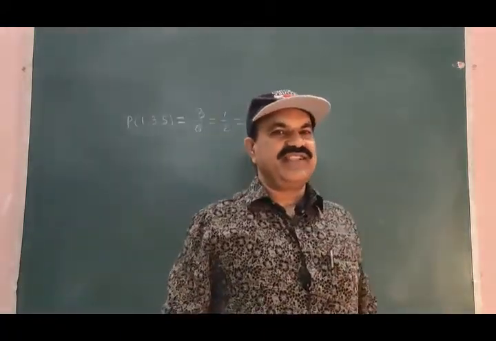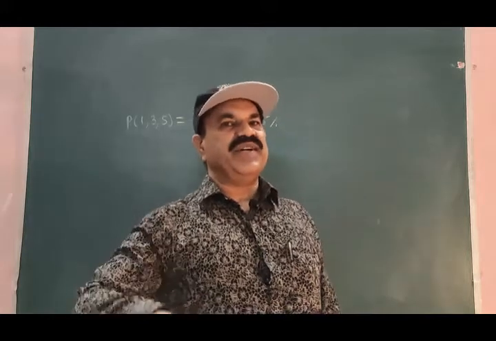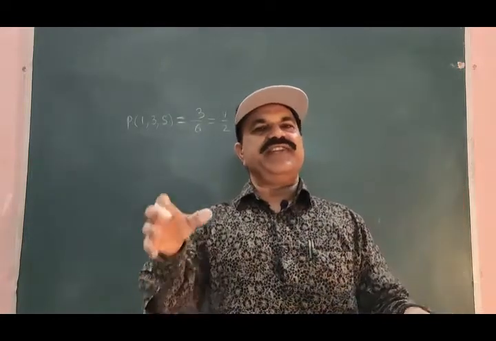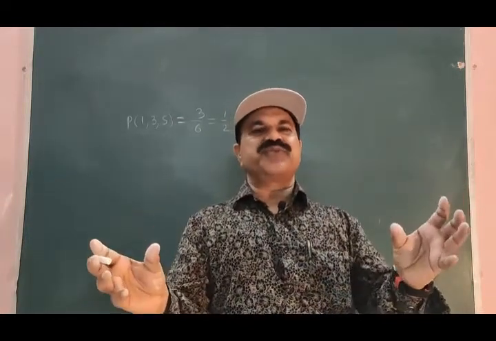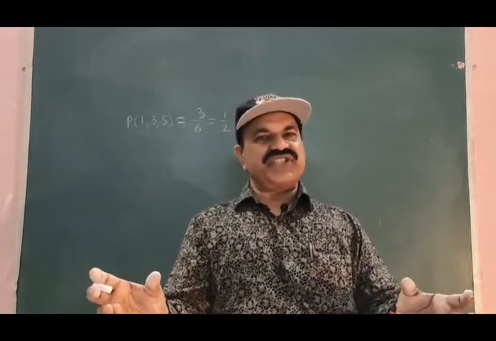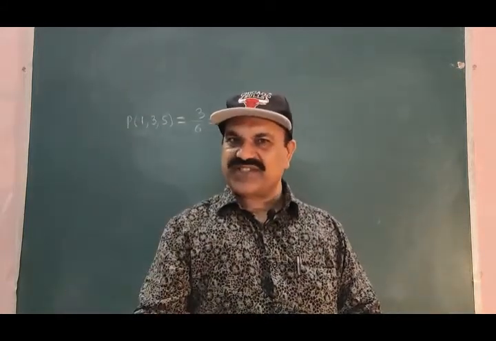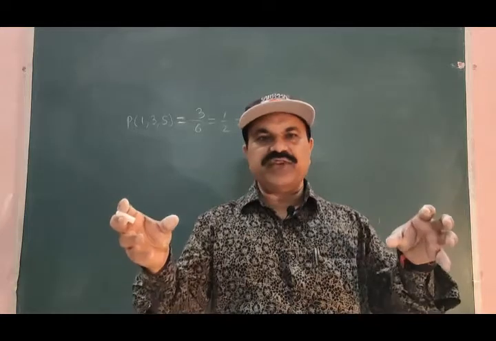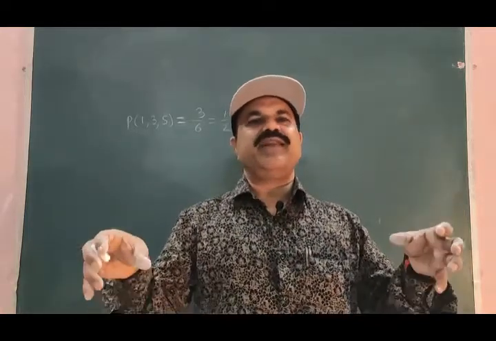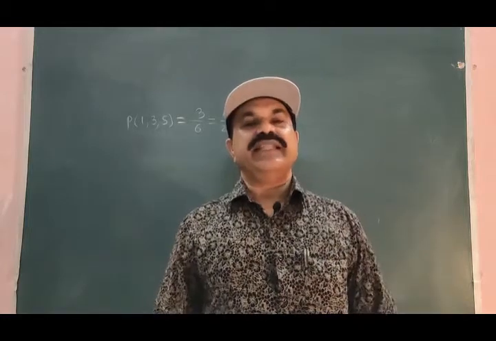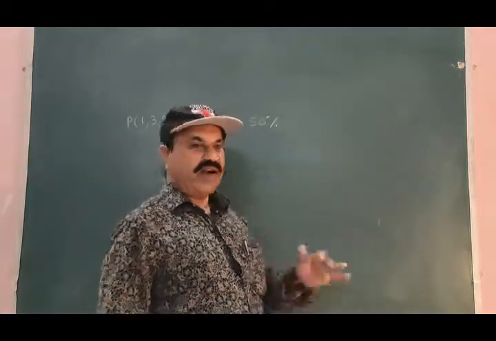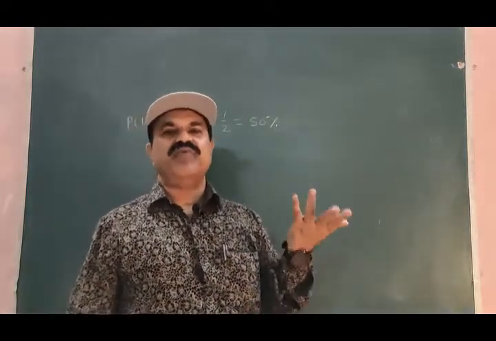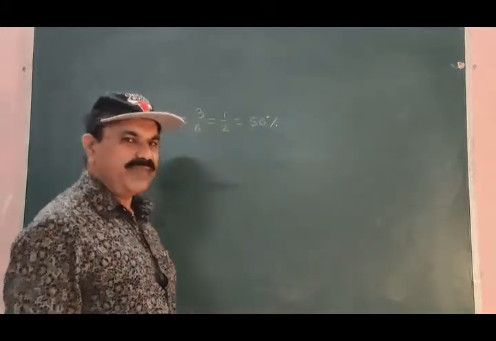Why 50%? There are 3 even numbers, there are 3 odd numbers. 3 even, 3 odd. We have made 2 groups, a group of odd numbers from 1 to 6, a group of even numbers from 1 to 6. These are equal in number, and therefore these have equal chances, equal possibilities of occurrence, and therefore there are 50% chances of the odd numbered surface coming upward when you toss the die.